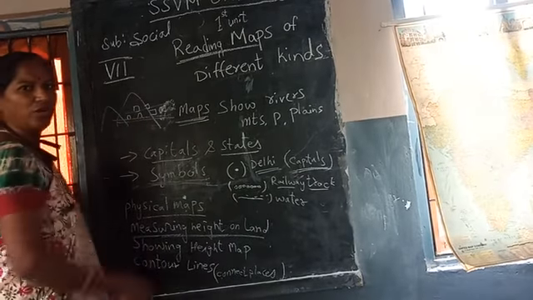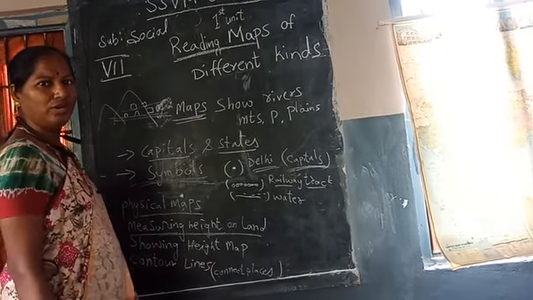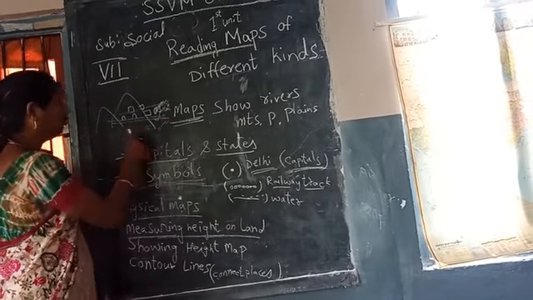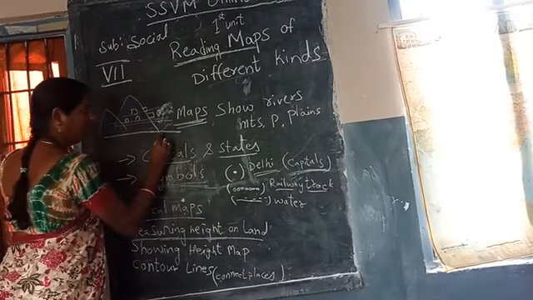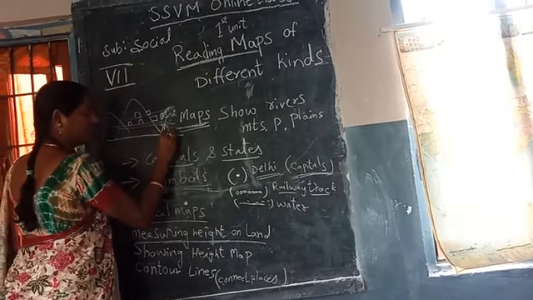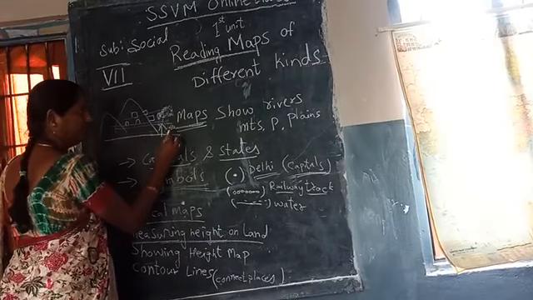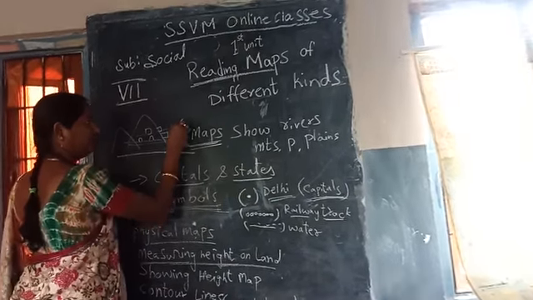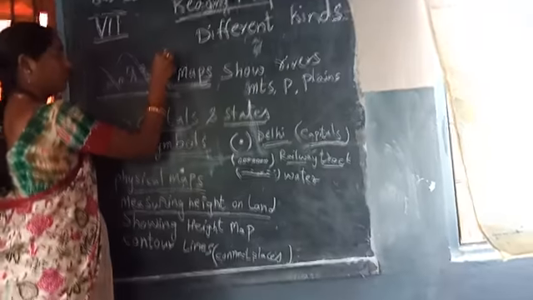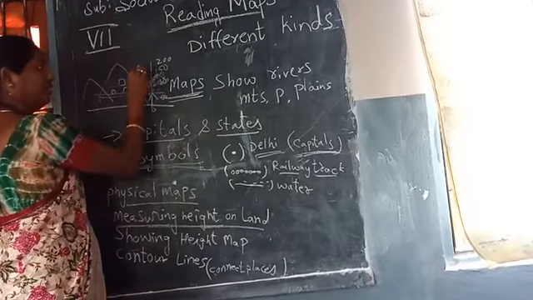They construct small houses and live on the mountains. How to know the height of the mountain? It starts like this: 0, 50 meters, 100, 150, 200, like this.